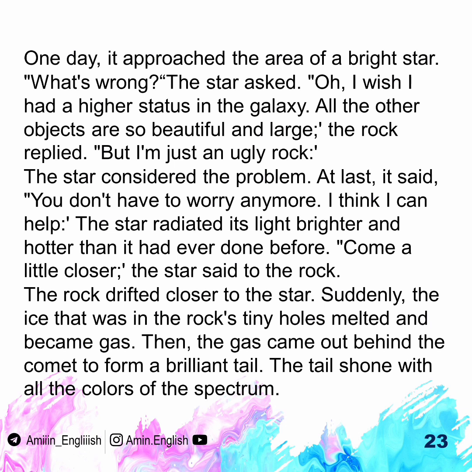The star radiated its light brighter and hotter than it had ever done before. "Come a little closer," the star said to the rock. The rock drifted closer to the star. Suddenly, the ice that was in the rock's tiny holes melted and became gas. Then, the gas came out behind the comet to form a brilliant tail. The tail shone with all the colors of the spectrum.